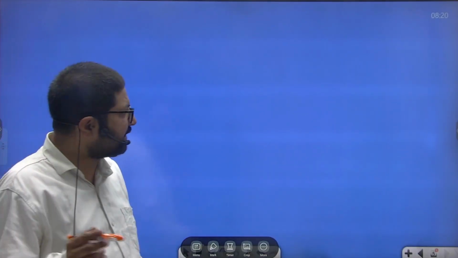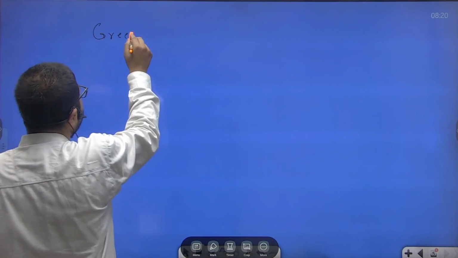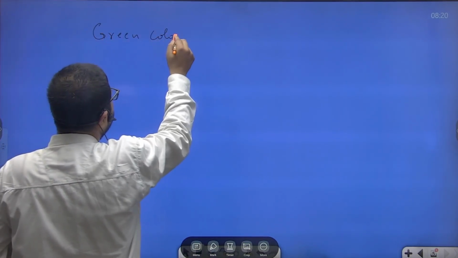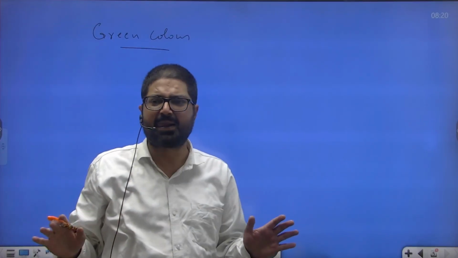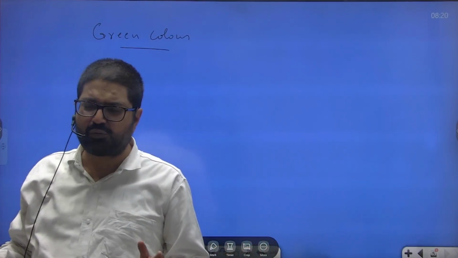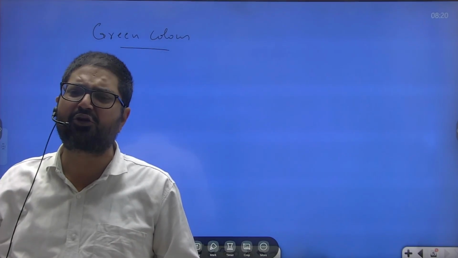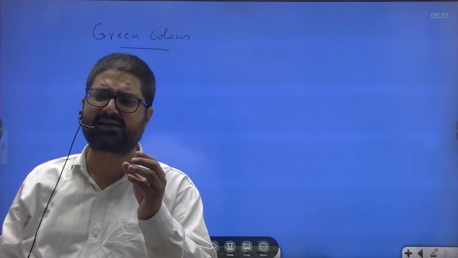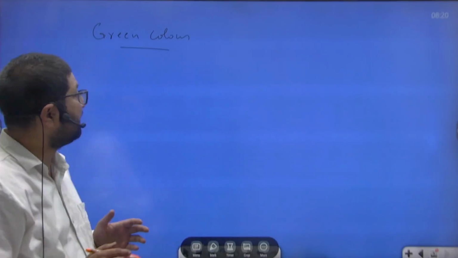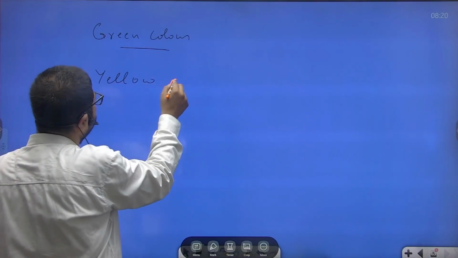Now, various colors are there, like green color. Green color warning means there's no immediate threat, and it is issued when cyclone is likely to form in coming days. भाई आने वाले दिनों में साइक्लोन बनने वाला है, लेकिन अभी कोई थ्रेट नहीं है. ग्रीन कलर वार्निंग इंडिकेट्स नो इमीडिएट थ्रेट. सेकेंड वार्निंग इज येलो कलर.